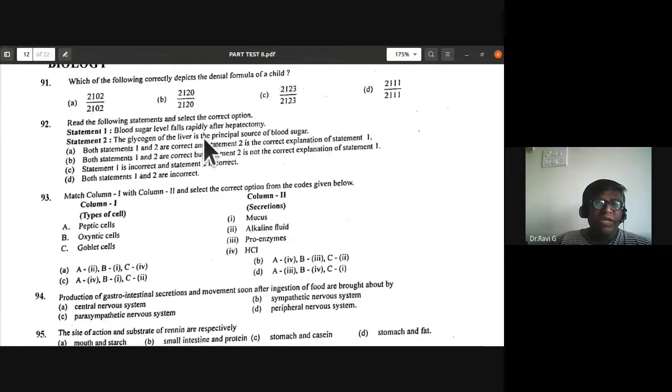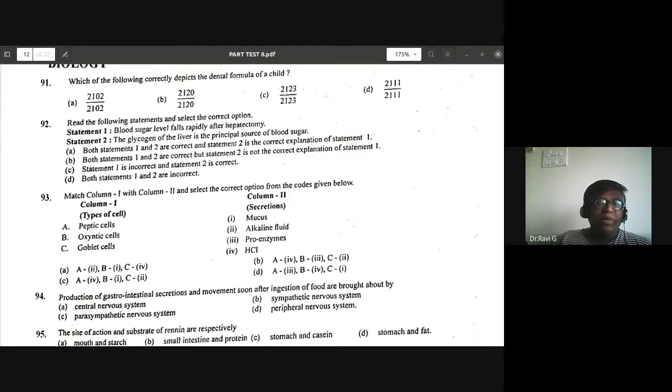Is it both statements correct with statement 2 the correct explanation, or both correct but statement 2 not the explanation, or statement 1 incorrect and statement 2 correct, or both incorrect? Which is the correct answer?